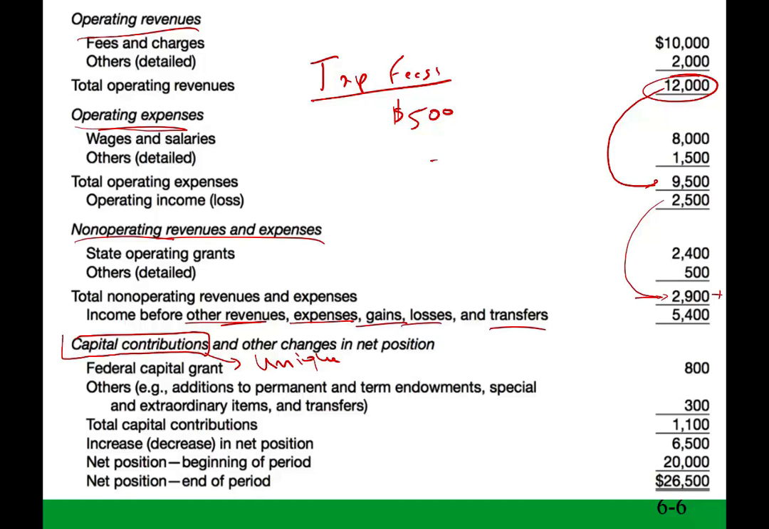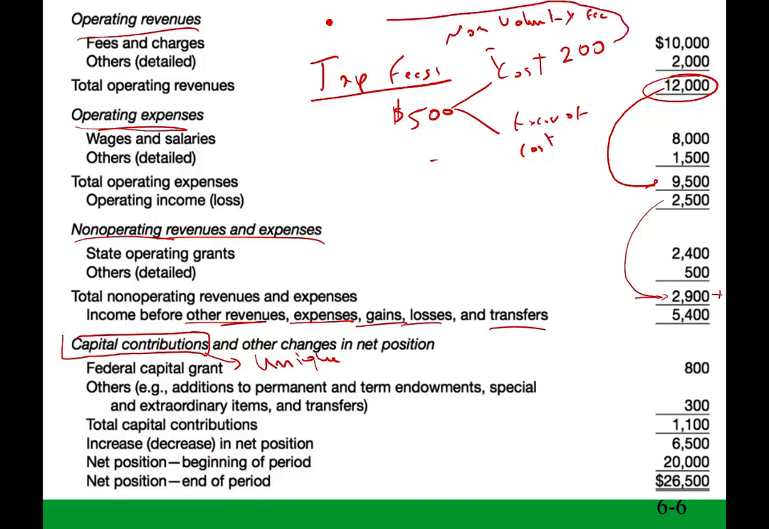Now, the amount of the fee, $500, may exceed the cost. For example, the actual cost to hook you up, so I'm going to break this into cost and excess of cost. Let's assume the actual cost is $200. Anything that has to do with the actual cost, which is $200 in this situation, we call a non-voluntary fee. And this $200 goes under operating revenues.